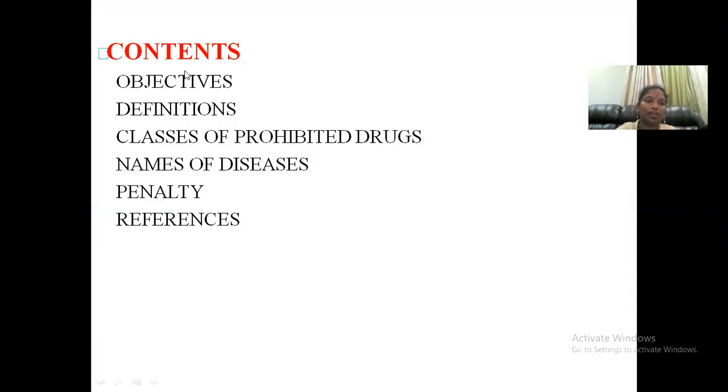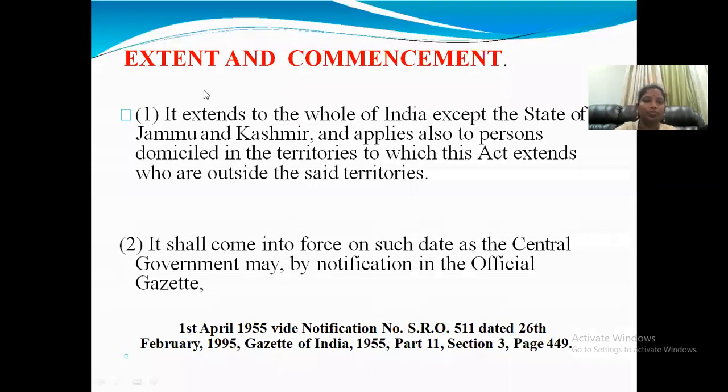Coming to the contents, we will discuss the objectives, definitions, classes of prohibited drugs and names of the diseases, penalties, and references. So what is the extent and commencement? Here the introduction is nothing but the extent and commencement.